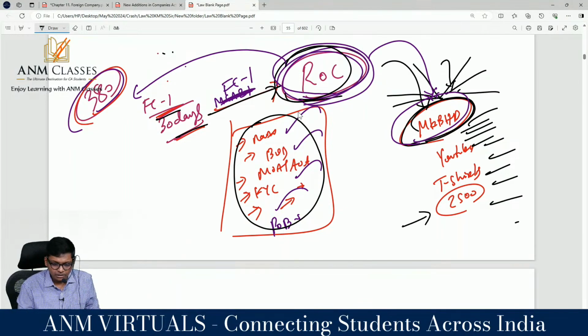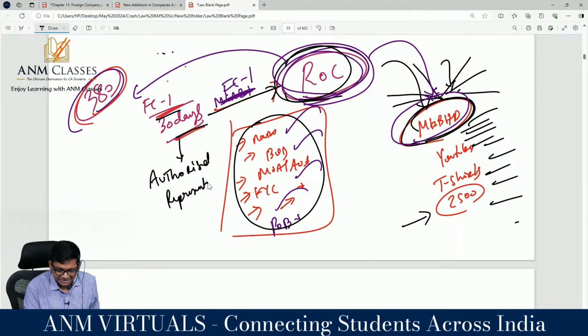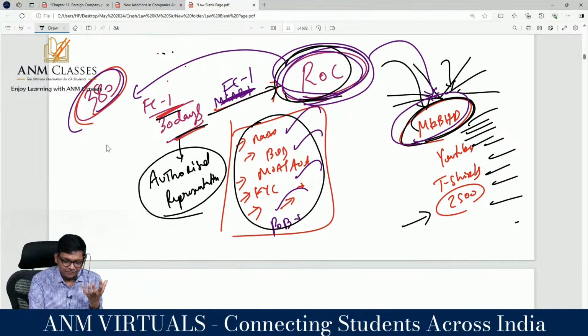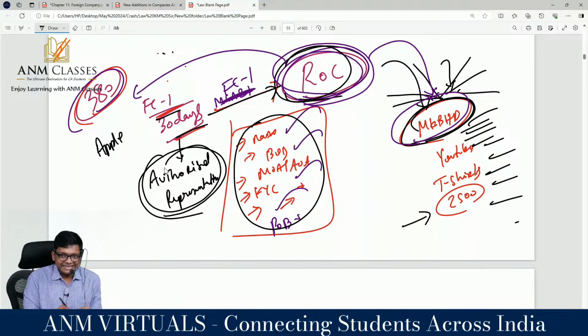So they are saying, the new point is, the foreign company should appoint someone called an authorized representative who represents that company here. Are you following, guys? That authorized representative will represent, for example, Apple in India. If ROC tells anything to the authorized representative, it is equal to telling Apple.